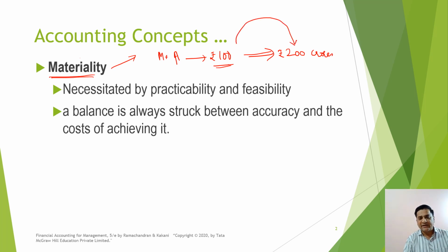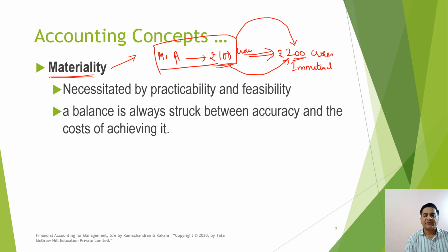So this 100 in comparison to 200 crores is immaterial. So I need not show this transaction separately. But if I change this example by saying Mr. A was to pay rupees 100 crores to a company having a turnover of 200 crores, then this becomes material enough to be disclosed in the financial statement.